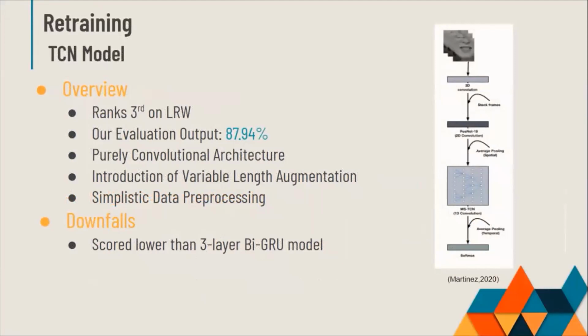Also, the authors propose a variable length augmentation technique in order to have a more robust model that can generalize well to variation on the sequence length. In addition to that, they also introduce a simplistic data preprocessing pipeline prior to the front end, which also contributes to the high accuracy score. This model was initially very promising, achieving benchmark results until almost a month ago when a new paper was published achieving a 3% higher accuracy score, which made us take the decision to exclude the TCN model and replace it with the new model that outperforms it, which we're going to further discuss in the coming slides.